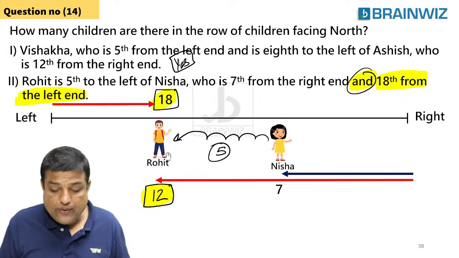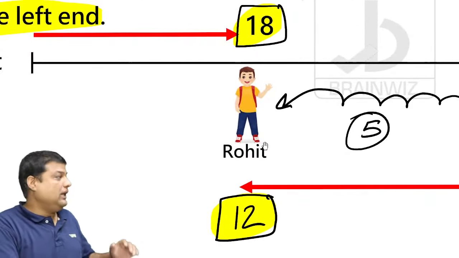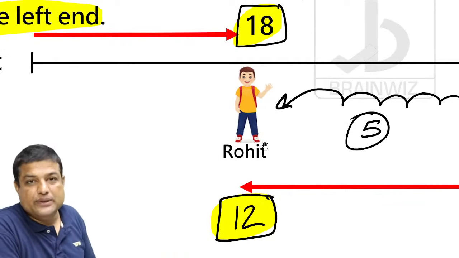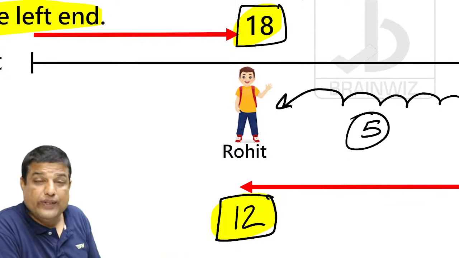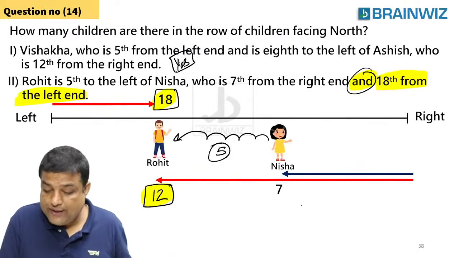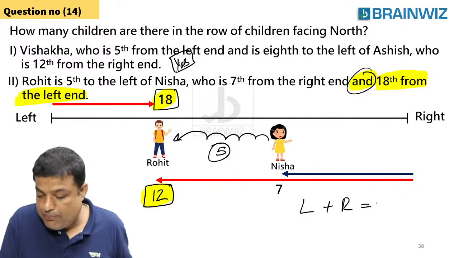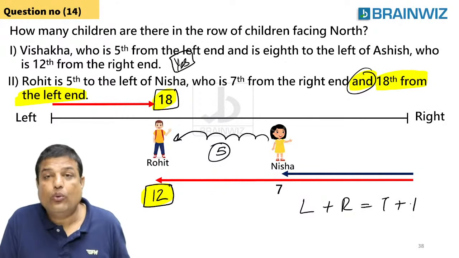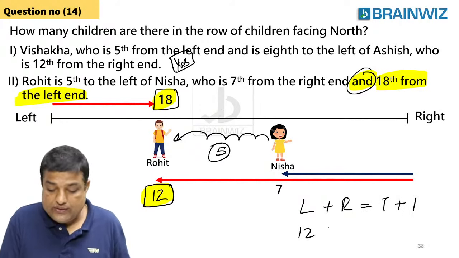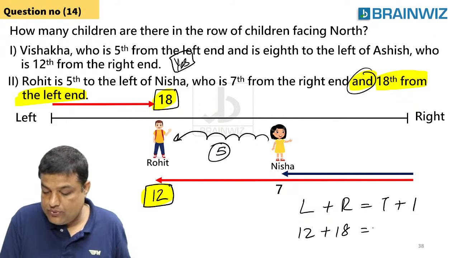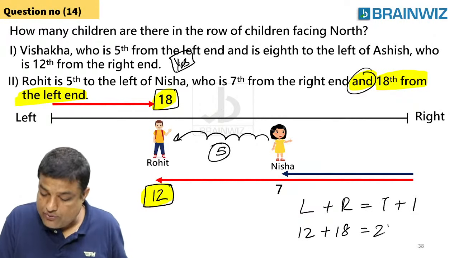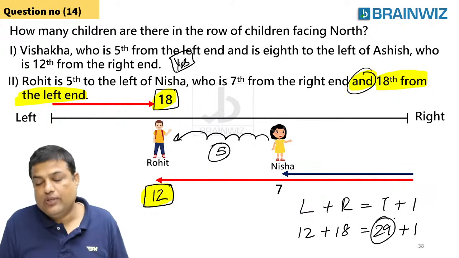So what's the equation, guys? Whenever you have the left rank and right rank of any one person, we can say the total. What's the equation I taught you in our regular classes? Left plus right is total plus 1. What is left? Left is 12. What is right? Right is 18. So 12 plus 18 is 30, minus 1 is 29. So we can say the total like this.